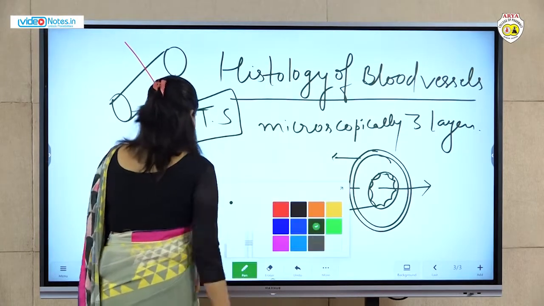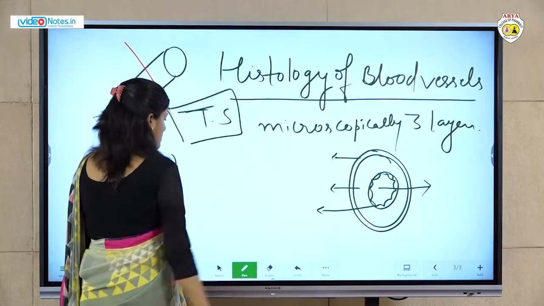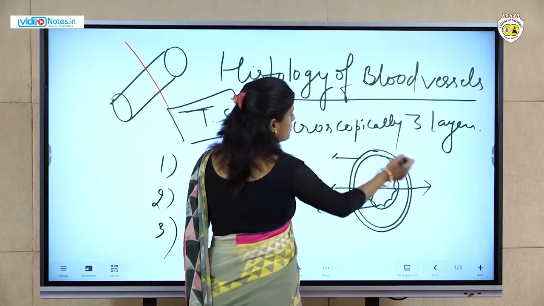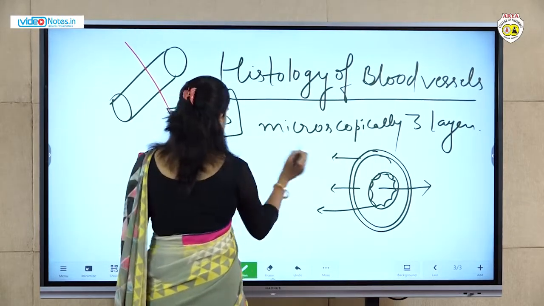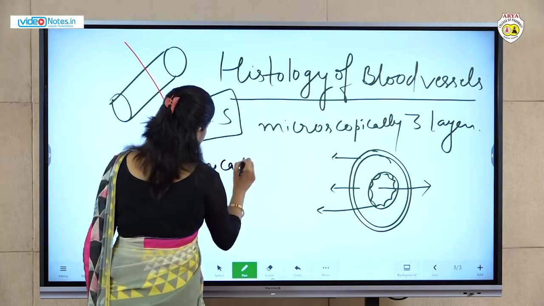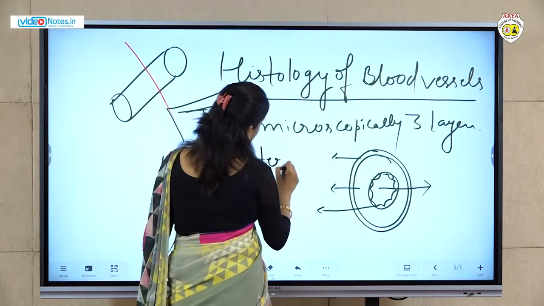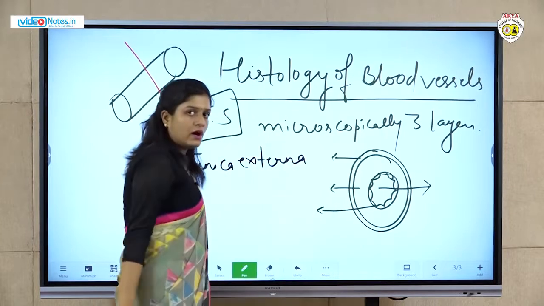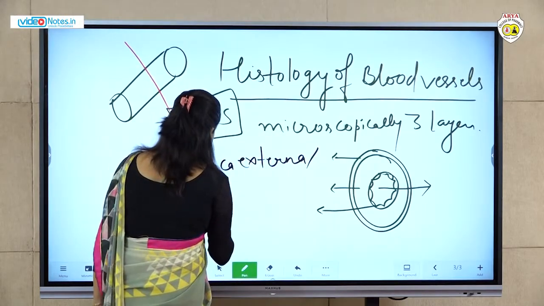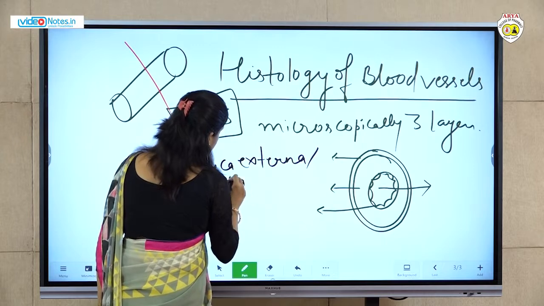So one by one we will write the names here. First is the external layer, the outermost layer, known as tunica externa, or the another name given to it is tunica adventitia.